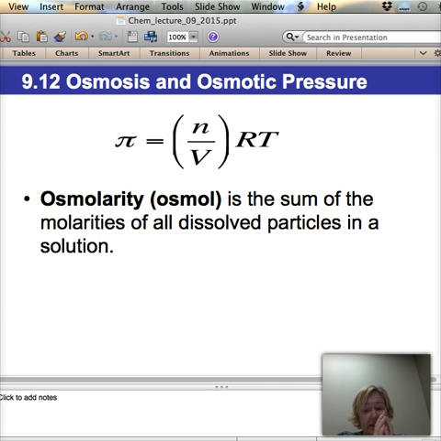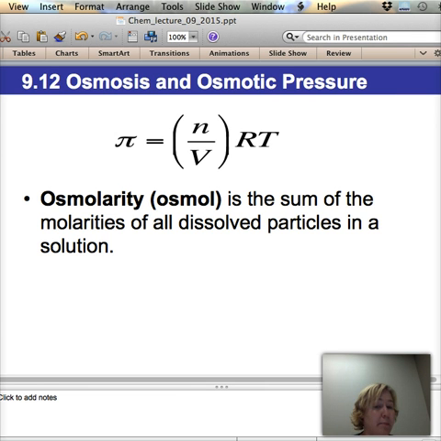How concentrated is this? What kind of goop are we talking about on the other end of this semi-permeable membrane? And that's going to be your osmolarity. It's going to be measured in osmoles. And you will see this come up in physiology as we move things around in your body, from point A to point B. You're going to see this osmole calculation come up again and again.